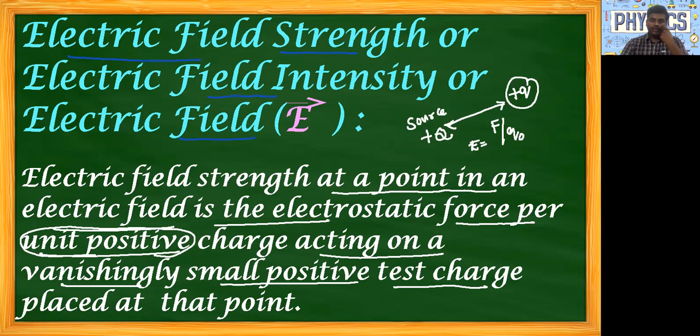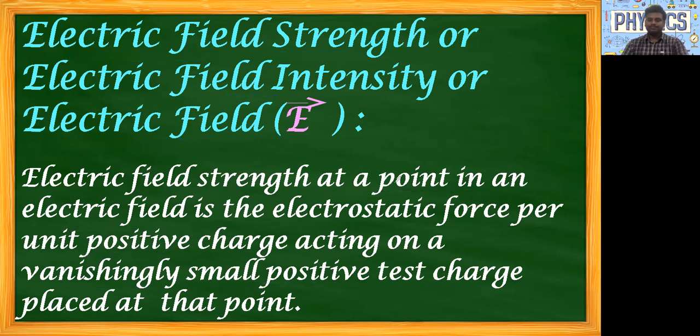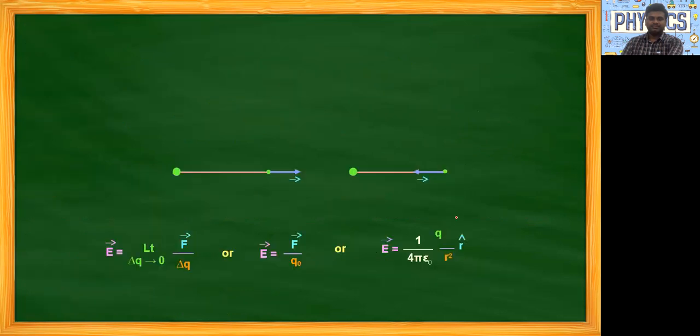Now we'll see the mathematical form of our electric field strength. See here we have two charges.